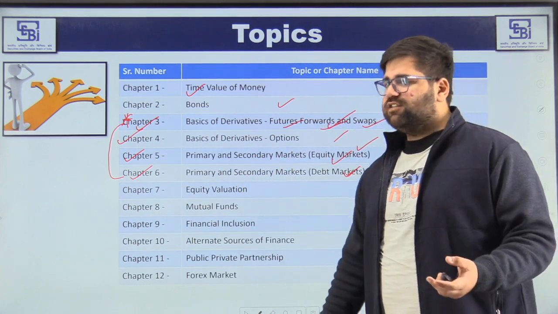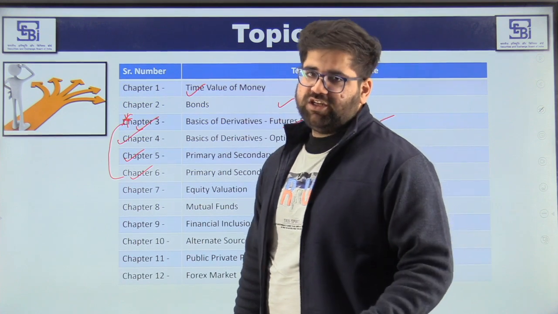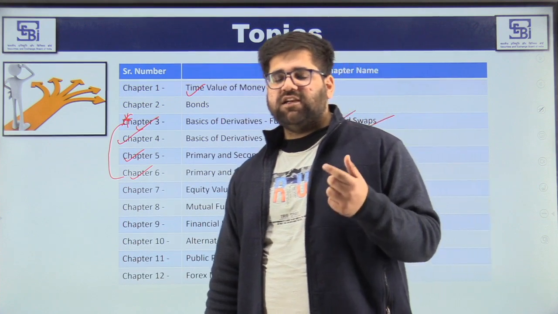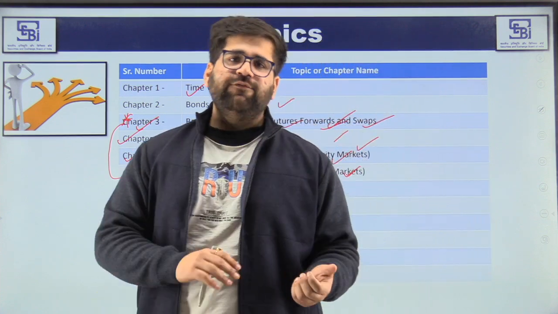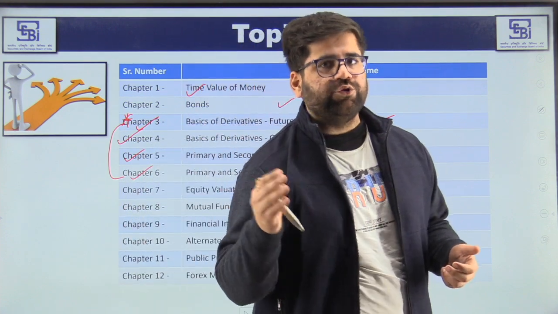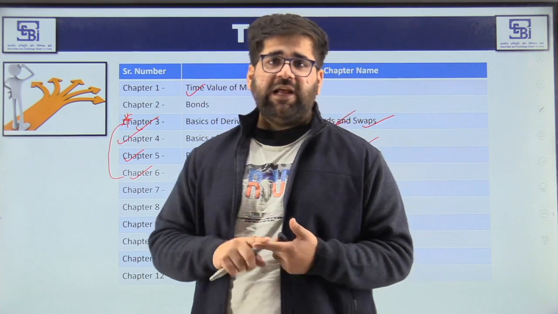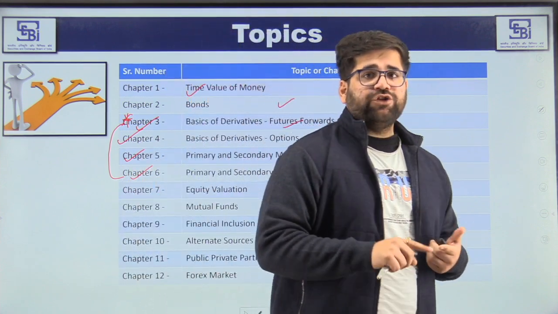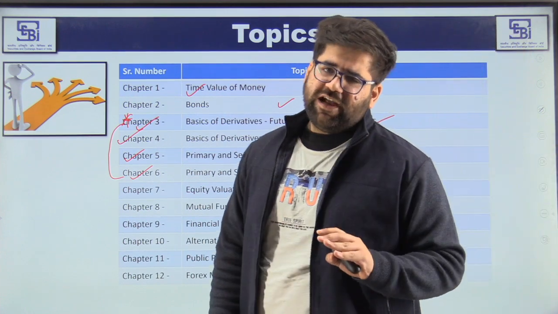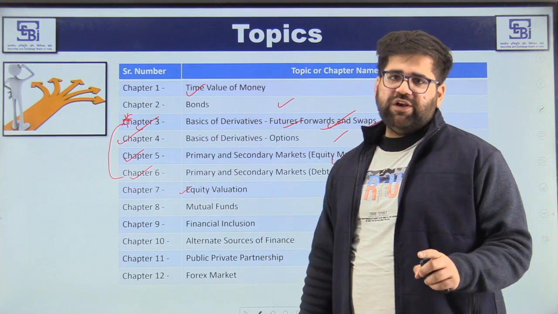Then some less important chapters, which are chapters 7, 8, and 9: equity valuation, mutual funds, and financial inclusion. In equity valuation, you can just understand what EPS, earnings per share, is, and related aspects of EPS, like if EPS is more than 1 or less than 1, and so on. Same goes with another very important topic, the PE ratio, that is price earnings ratio. Again, a very important topic. Don't go into technical analysis of equity valuation, as per my advice. You can just have a surface reading in equity valuation.